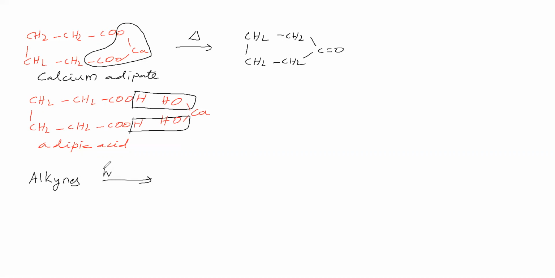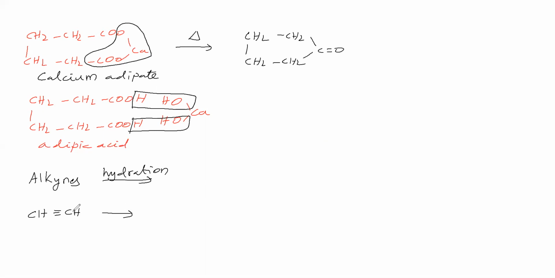Next we will see alkynes. Alkynes undergo hydration. That process we will see. Alkynes on hydration give what, that we will see. Now we will take acetylene. Acetylene is undergoing hydration. Hydration is possible in the presence of acid, and even in the presence of a catalyst.